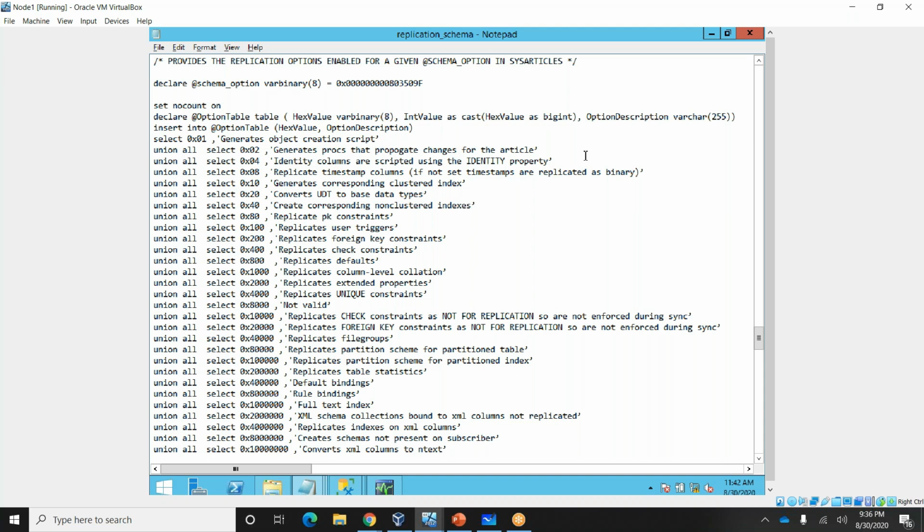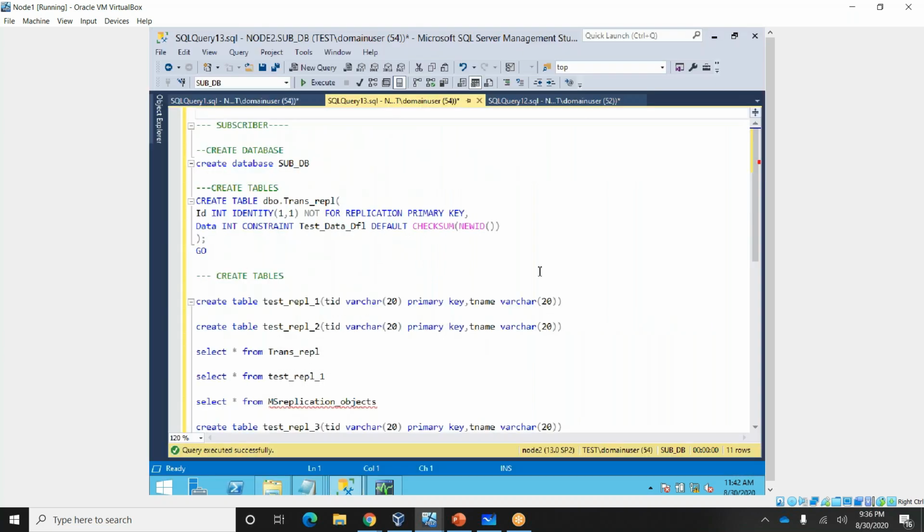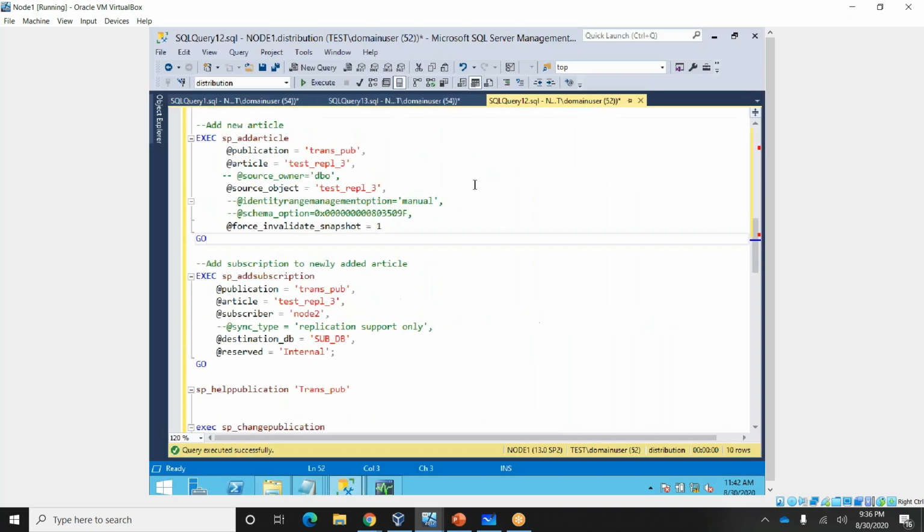When you are keeping identity column tables in a replication, you need to keep the schema option as 0x04. 0x04 is the hexadecimal value. We need to convert that value into this readable format. What I kept here is that format, converted from 0x04 to this one.